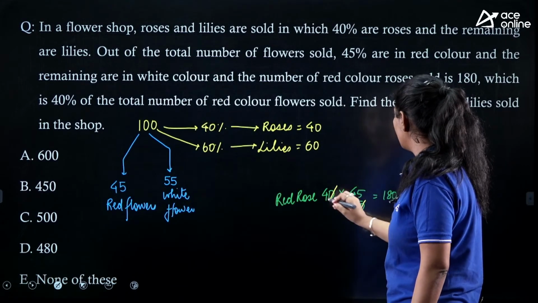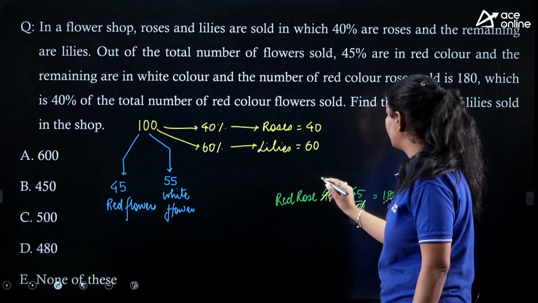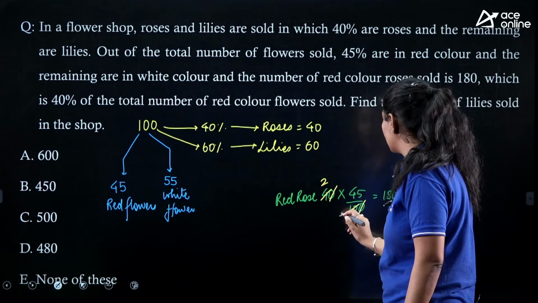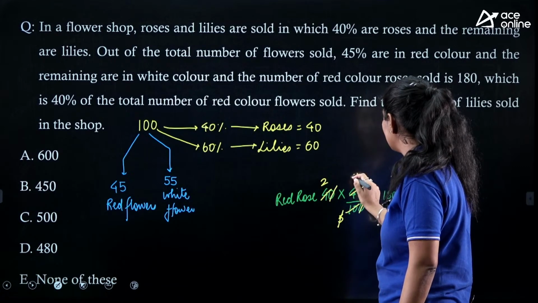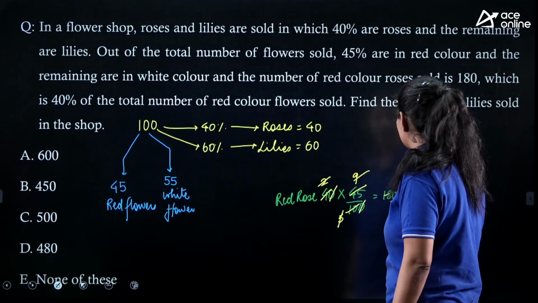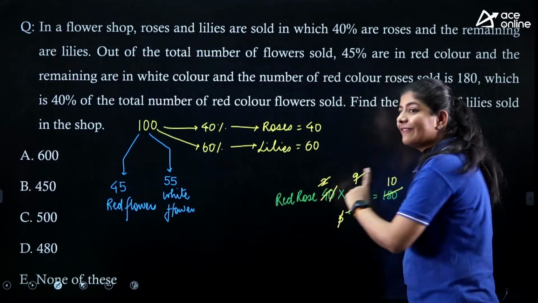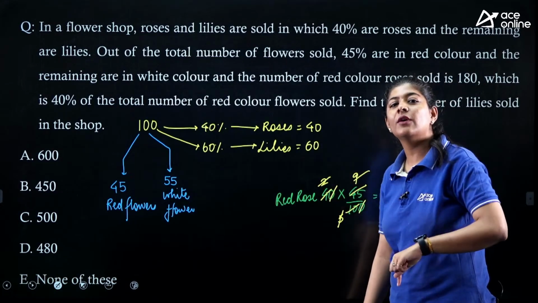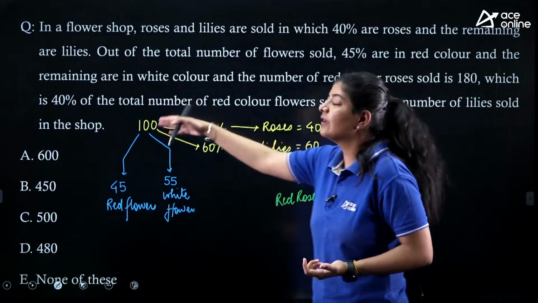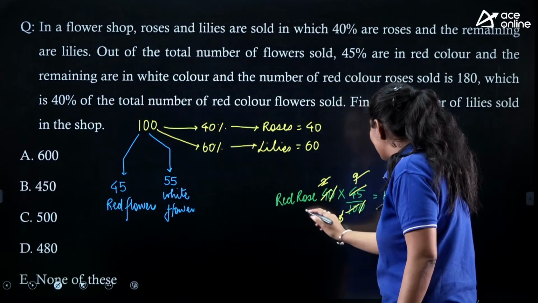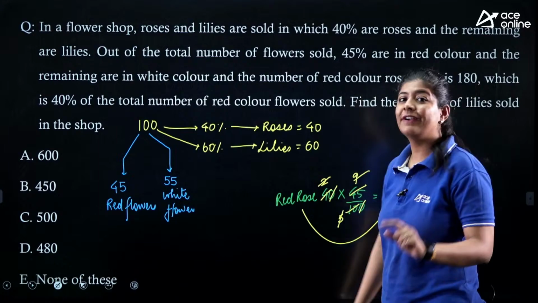Here we can eliminate with the help of 2, so we are getting 2, 5 and 9. Here we are getting 18, so that means it is present on the multiple of 10. Here we are not getting the value, we are only trying to find out on which multiple these values are present. So these values are present on the multiple of 10.